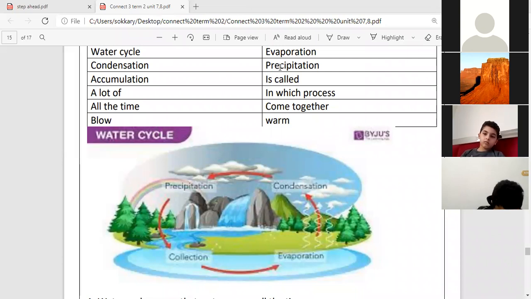Malik, is water moving all the time or isn't moving all the time? Moving all the time. What do we call the water that moves all the time? Do we call it water wheel or water cycle? Water cycle. Excellent, Malik. Thank you.